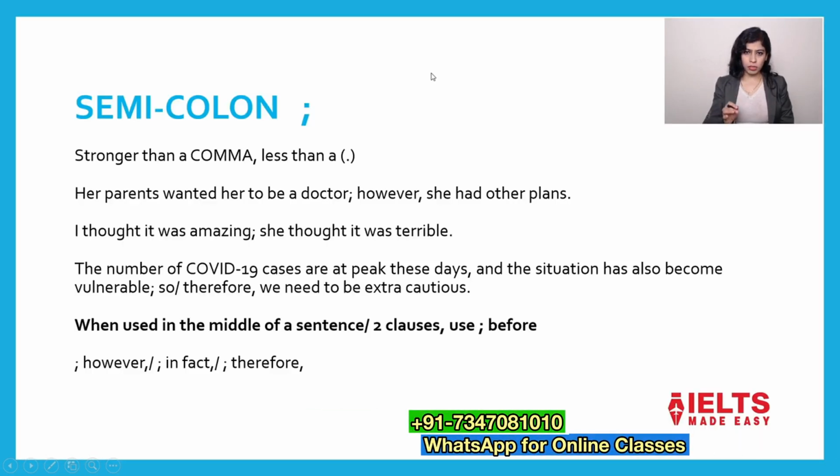We have the first one and it is semicolon. Semicolon is basically stronger than a comma and less than a full stop. So stronger than a comma and less than a period. We also call it period. It is the combination of full stop and comma, period and comma.